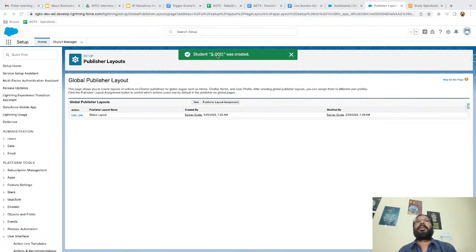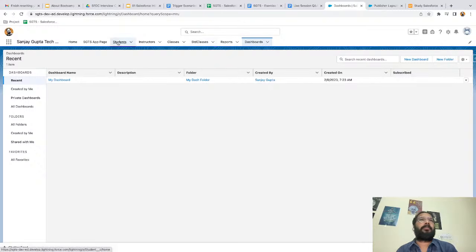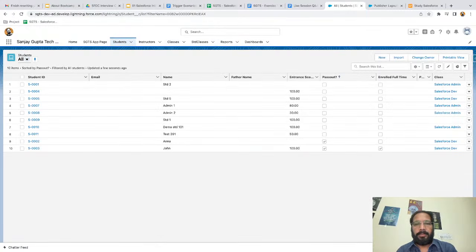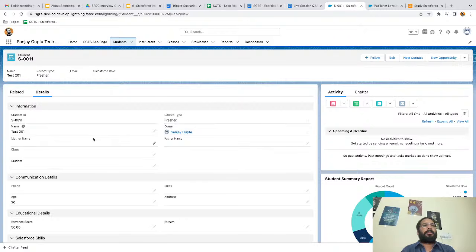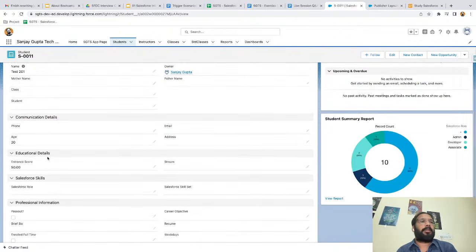So you can see the student record is created and we are on setup. Still we are able to create the student record number 11. Right? If I go to the students tab, I will be able to find that. Here it is, number 11. So here you can see all the information is available.